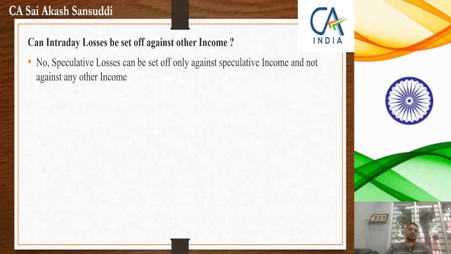The next aspect: can intraday losses be set off against any other income? Again, a very important aspect is that you cannot set off your intraday losses against any other income. Intraday losses, being speculative losses, can only be set off against speculative income. Intraday losses cannot be set off against any other income. They can only be set off against intraday profits. So you cannot set off intraday losses against any income other than intraday profits.